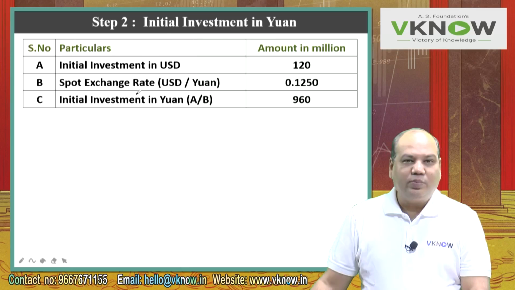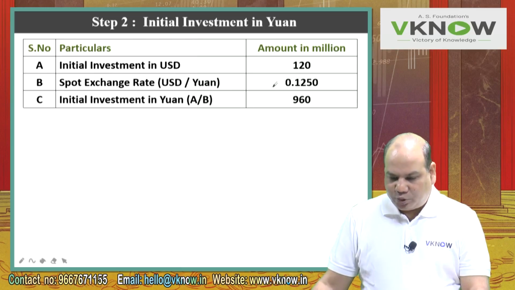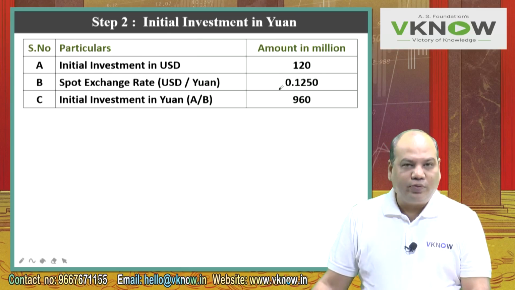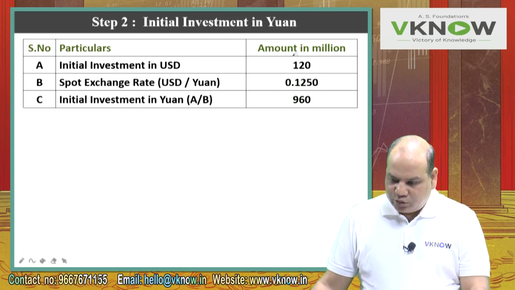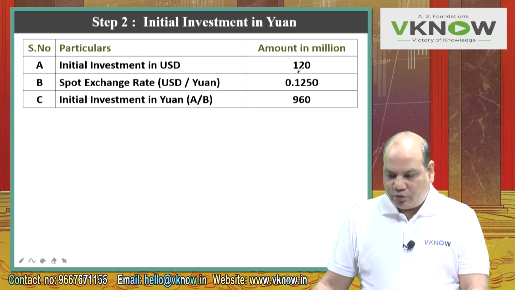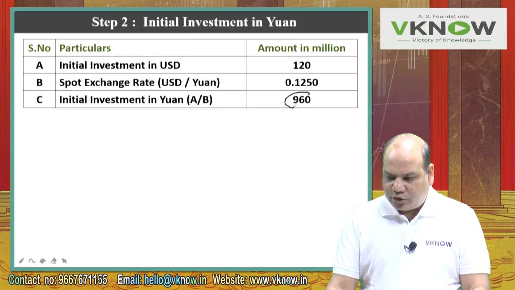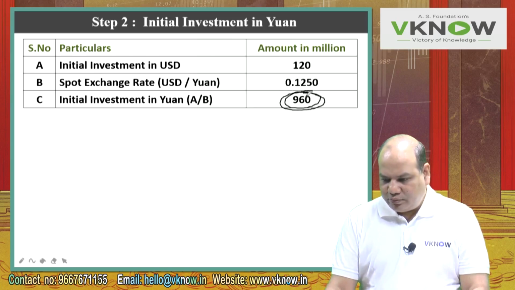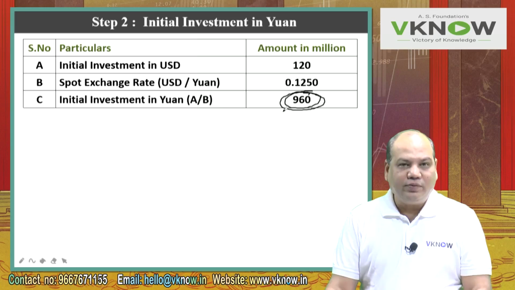For that we'll apply the spot rate, USD per yuan, which is given in the problem, 0.1250. This amount is in USD and the rate is per yuan. Therefore, we'll divide. So the answer is 960 million yuan. You will require this number because 10% of the project cost, so this is the total project cost in yuan, can be repatriated in the first 3 years.